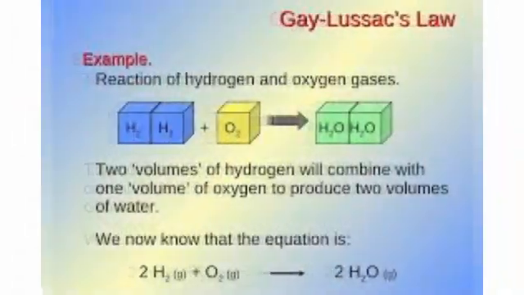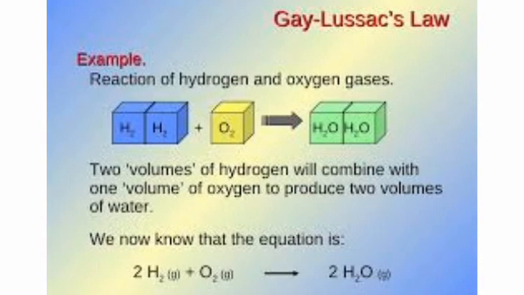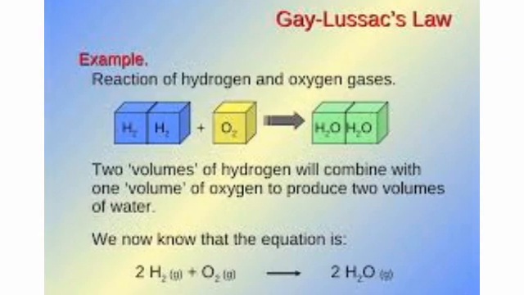For example, look at this picture. Here, 2 volumes of hydrogen react with 1 volume of oxygen to form 2 volumes of water. So, the ratio of volumes is 2:1:2, which is a simple whole number ratio.